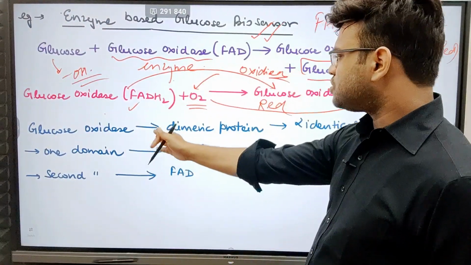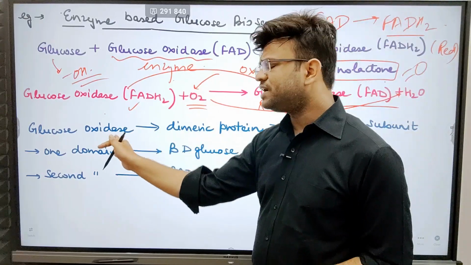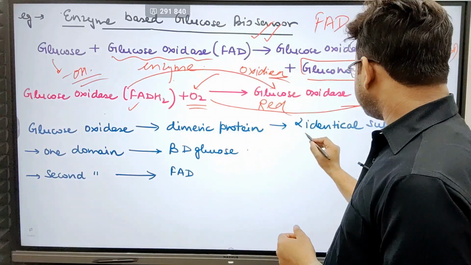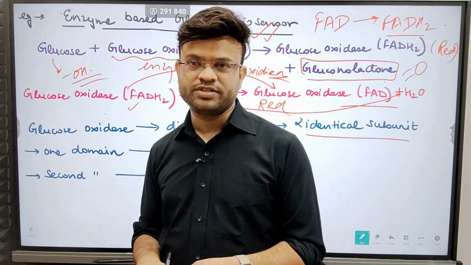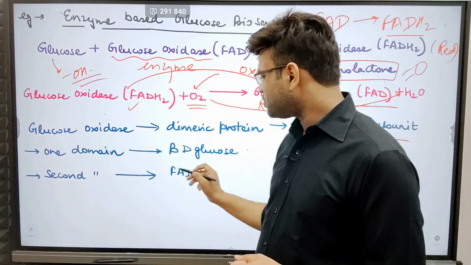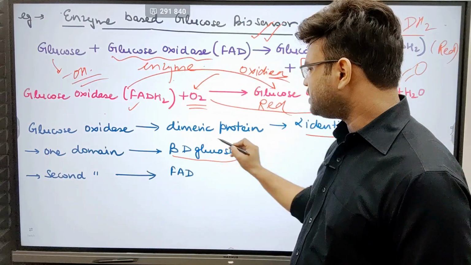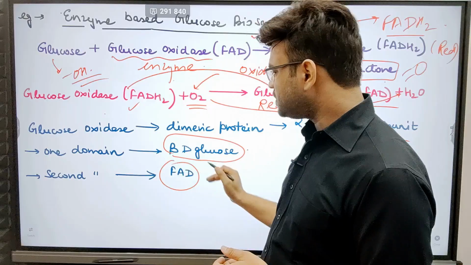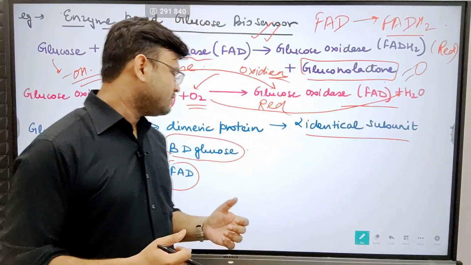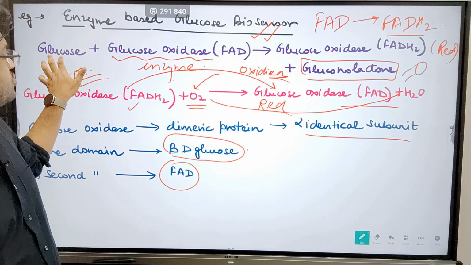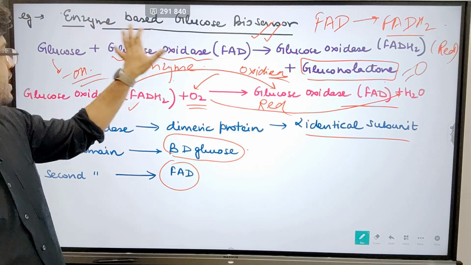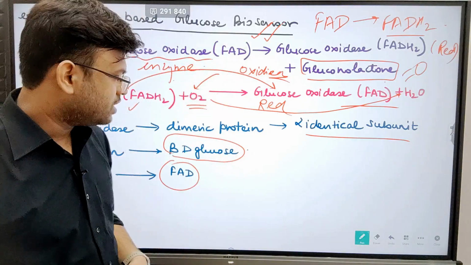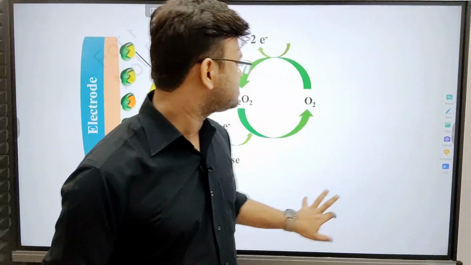Now, glucose oxidase is basically a dimeric protein. It has two subunits, two identical subunits. One domain binds to beta D glucose, and the second domain binds to FAD. Beta D glucose means this glucose. So one domain of glucose oxidase will bind to this glucose, and the other domain will bind to the FAD cofactor. Okay, now if you understood this, let us move forward.